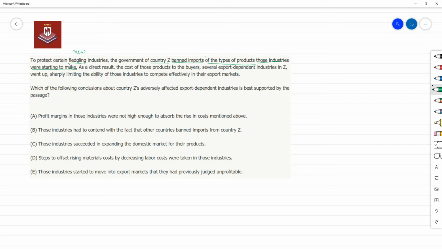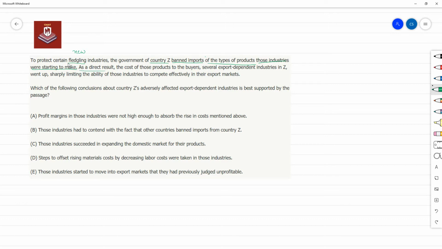How would that help these industries? Because if you don't import, then local people would have to buy from these local industries only, right? Whereas if you allow imports, then people may not buy from these new industries for whatever reason. Probably imported products might be cheaper or they may be of better quality. But if you ban imports, then these are the only options you have, and that may end up helping these fledgling industries.